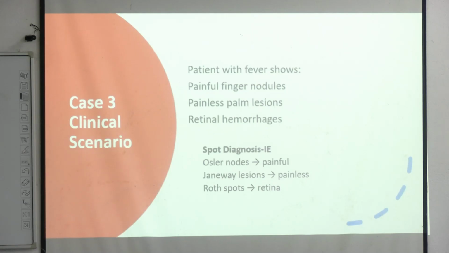And a question can come with the peripheral lesions which you saw, the painful finger nodules or the painless palm lesions and retinal hemorrhages. If there is fever along with these, then it is infective endocarditis.